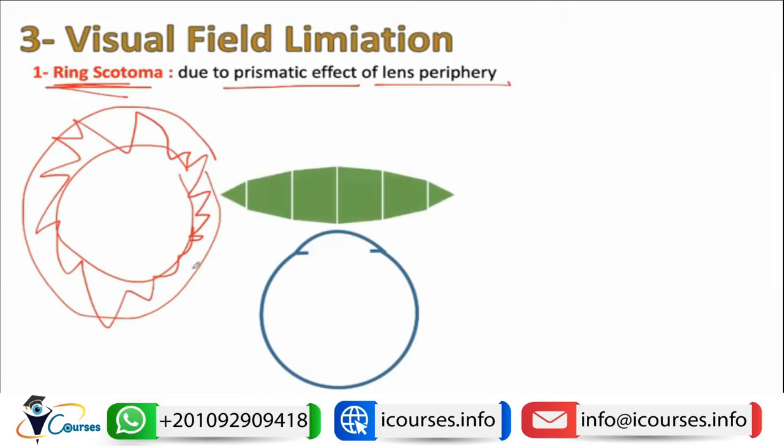And why does this occur? This is because, again, of the prismatic effect. If the patient is looking at an object present at the periphery, it will undergo deviation by the prismatic effect of the plus lens. So the image will be deviated toward the base, so that its extension will fall outside the visual limits of the patient. So the patient will not be able to see an image present at the periphery.